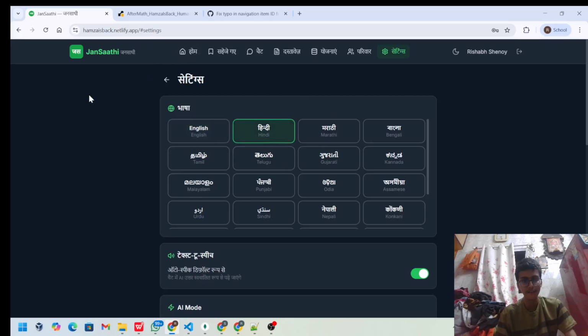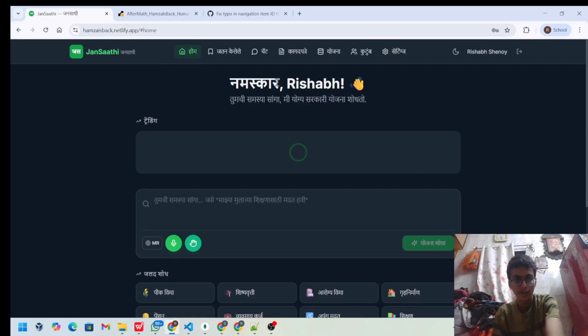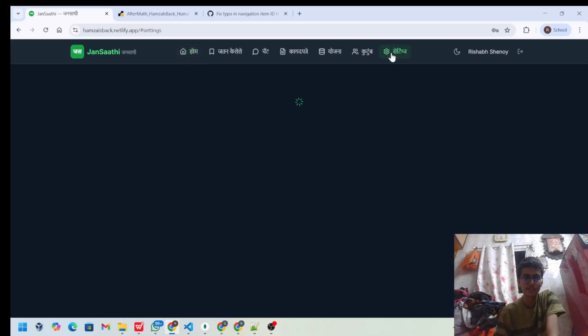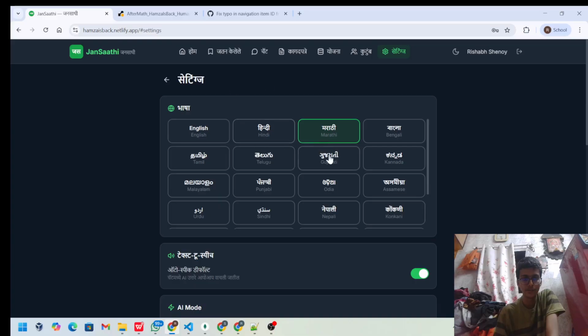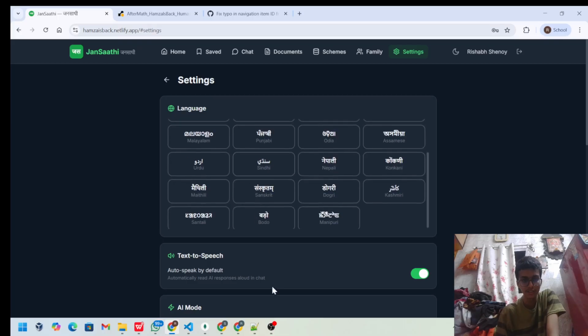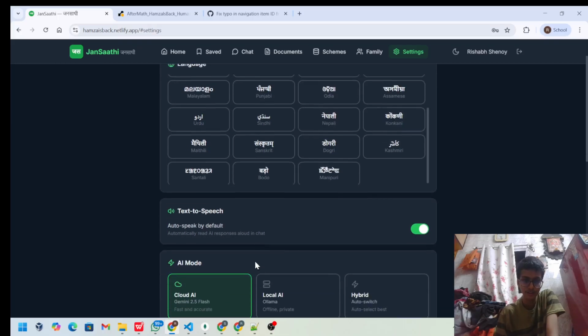As I change the language, it is supported for all possible languages. As you can see, if I choose Marathi, then Namaskar Rishabh. So it is obviously working on all possible languages. For now, for simplicity, we'll use English. Also text to speech, automatic speak by default, yes.